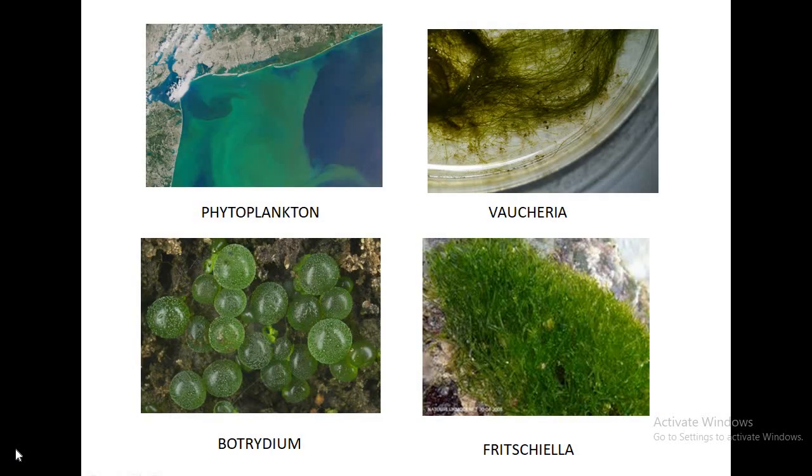Free floating algae are called phytoplanktons. They are not swimmers. Algae found above the surface of soil are called saprophytes, like Vaucheria, Botrydium, Fritschiella and Euglena. They occur above the soil surface, so they are saprophytes.